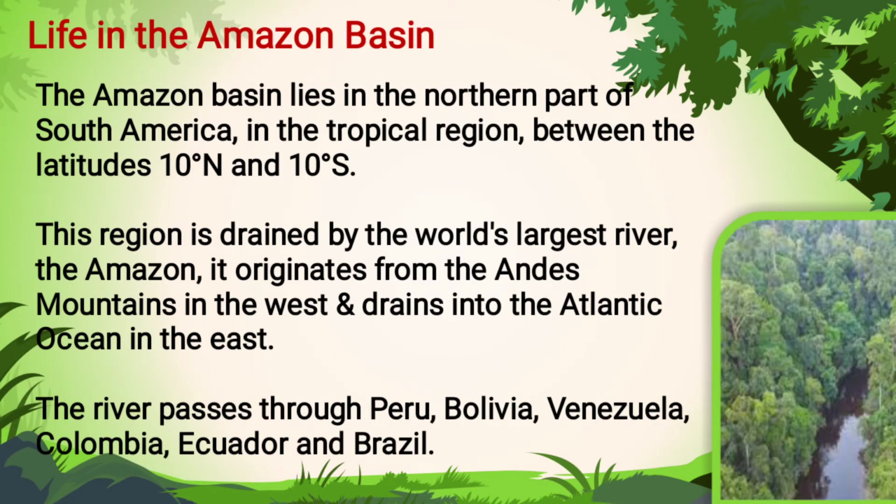Let's learn about the Amazon River Basin, which lies in the north part of South America, and this is a tropical region. The latitude lies between 10 degrees north to 10 degrees south. This river originates in the Andes Mountain and it drains out in the Atlantic Ocean in the east part. And it also passes through Peru, Bolivia, Colombia and Brazil.